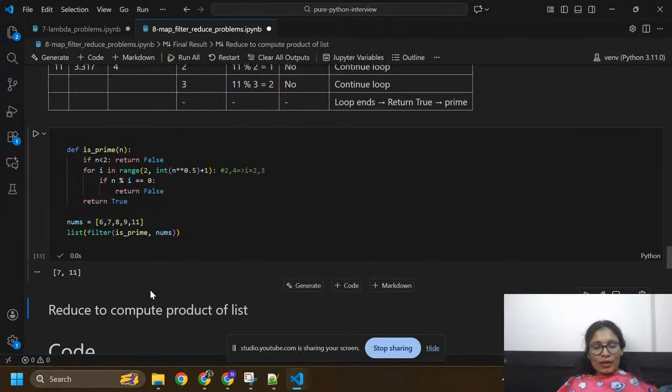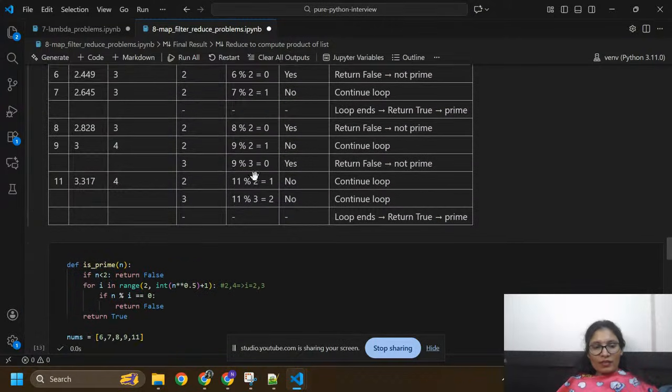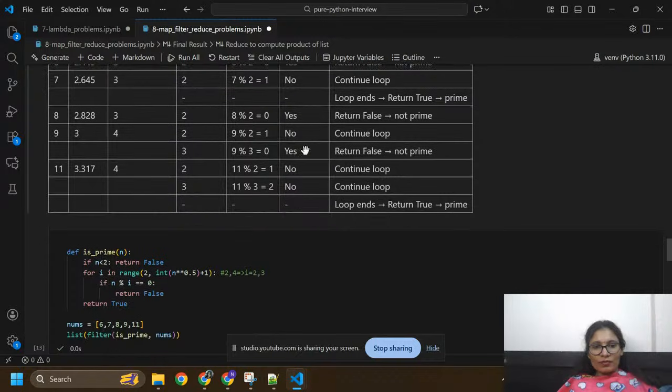That is not a prime number. 11 is not divisible by 1 and by 2 and 3. Okay, so this is the prime number. Actually, what is a prime number? A prime number is divided by itself and by 1. Okay, so a number divided by 1 and divided by itself, that is called a prime number.